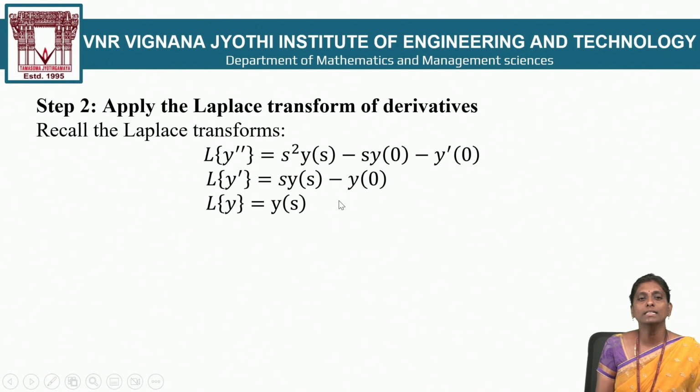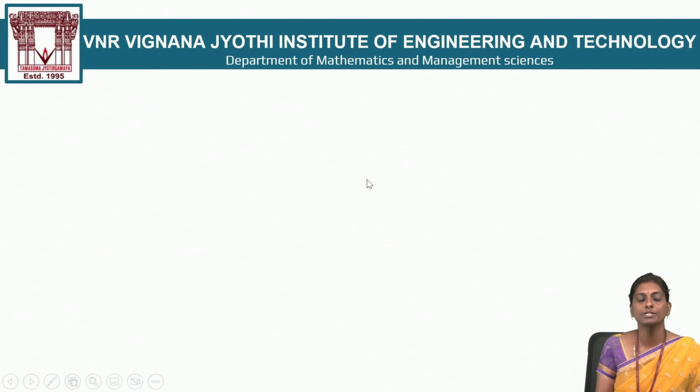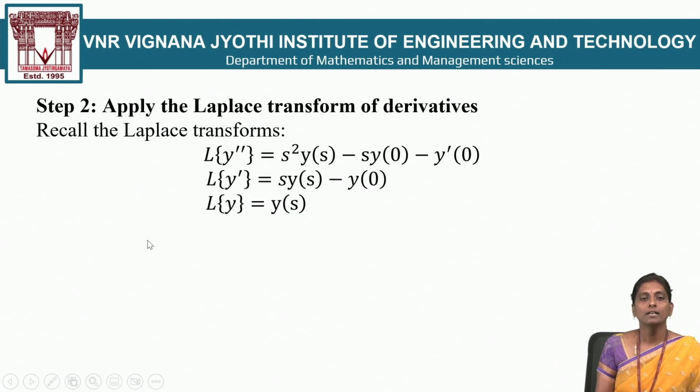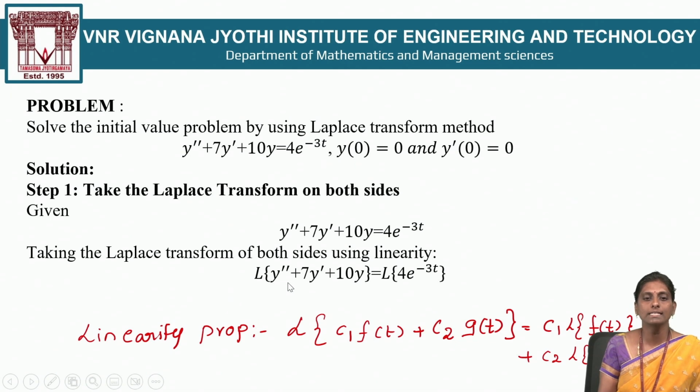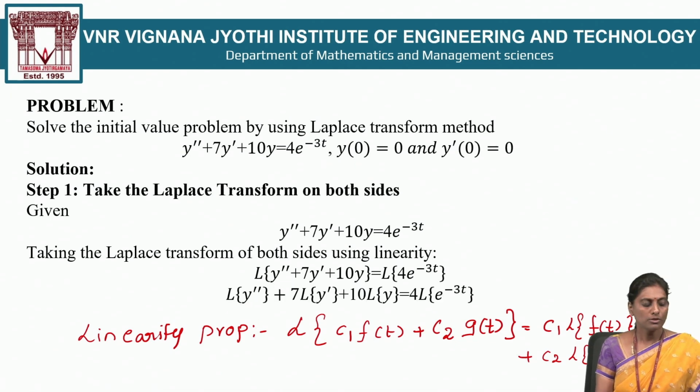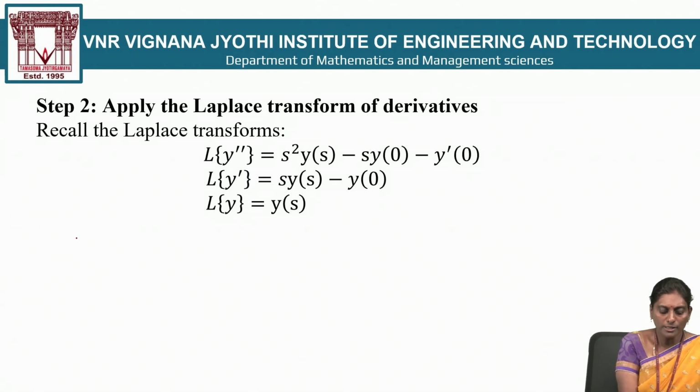Now in step number 2, I apply these formulas to the previous step. So first you have to take the differential equation from the previous step.